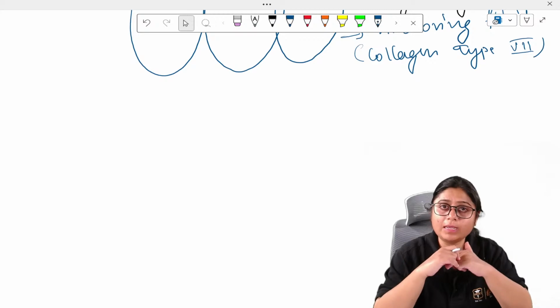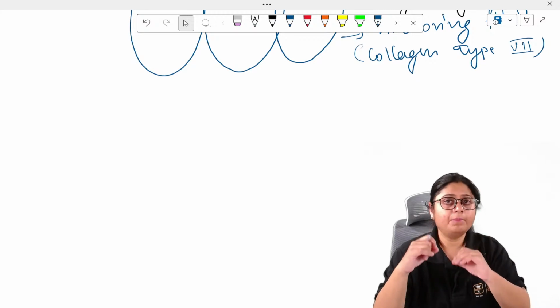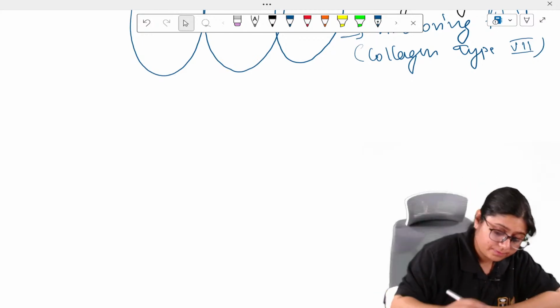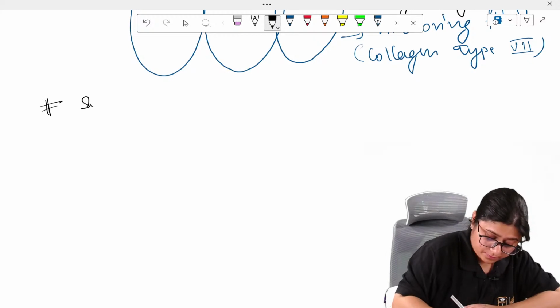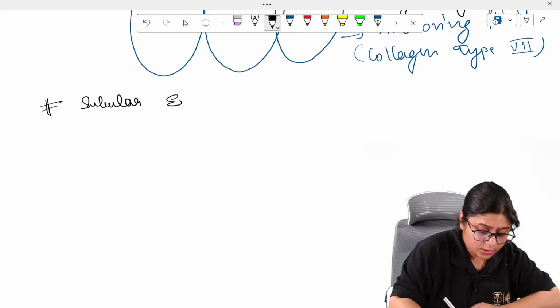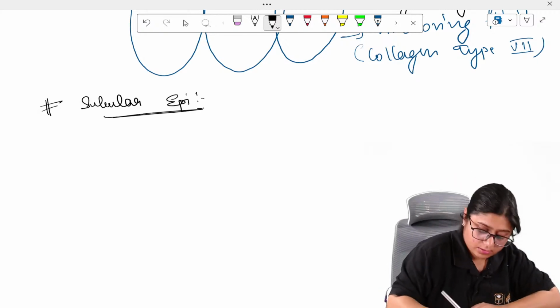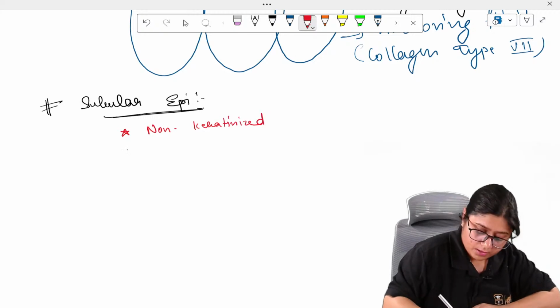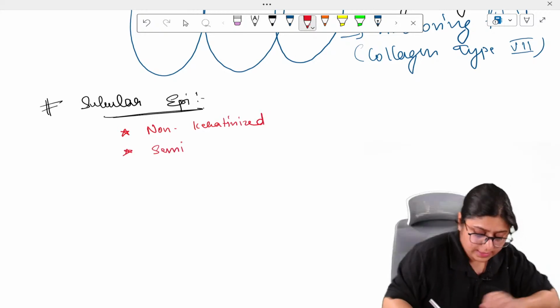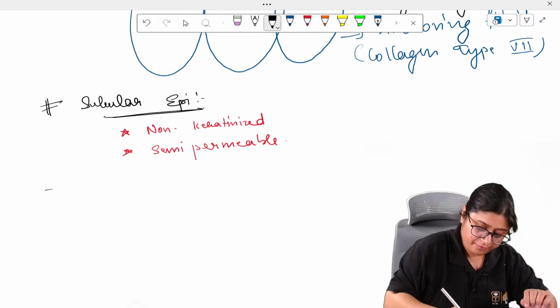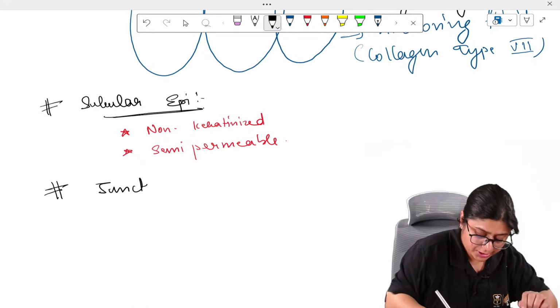And remember that sulcular epithelium is non-keratinized and semi-permeable.